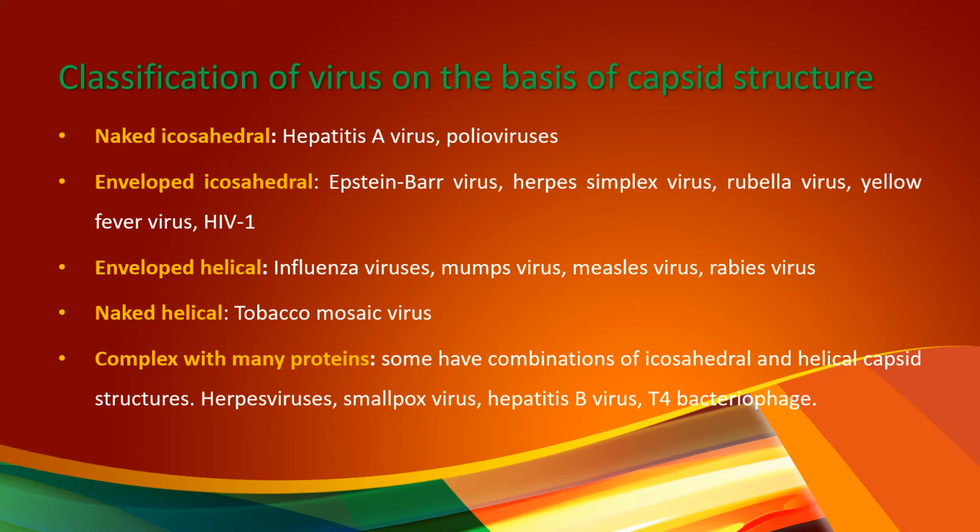Next type is naked helical, that is the helical viruses which do not have an envelope. Example, tobacco mosaic virus. And the last category in this capsid structure is complex with many proteins. Some have combinations of icosahedral and helical capsid structures, hence it is called complex type. Example, herpes viruses, smallpox virus, hepatitis B virus, T4 bacteriophage.